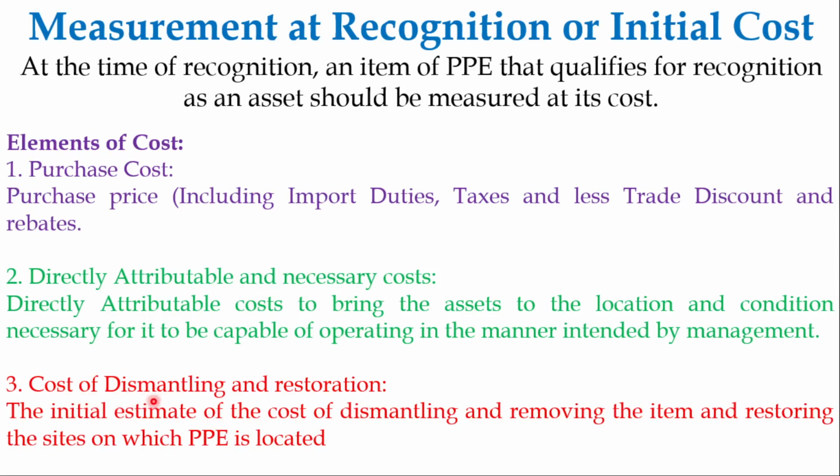Then cost of dismantling and restoration. The initial estimate of cost of dismantling and removing the items and restoring the sites on which PPE is located. So these all will be called initial cost or measurement at recognition. Another point is depreciation.